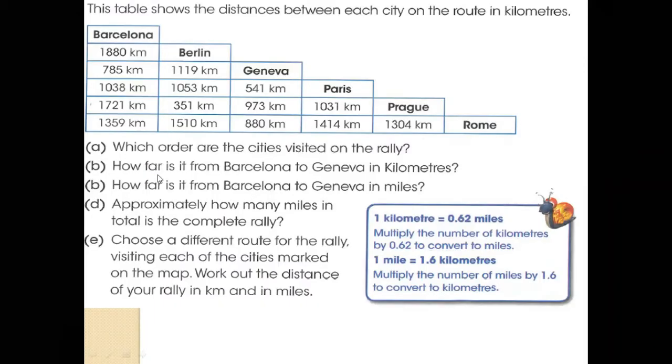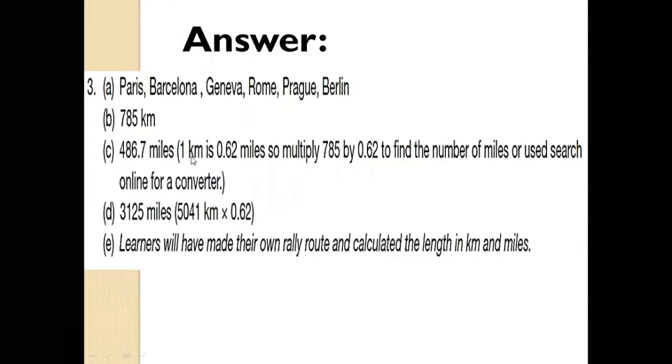B part: how far is it from Barcelona to Genoa in kilometers? Simple. Barcelona to Genoa here is equal to 785 kilometers, so you write 785. Next, C part: he said to write it in miles. Just multiply 785 by 0.62, and you will get your answer: 486.7 miles.